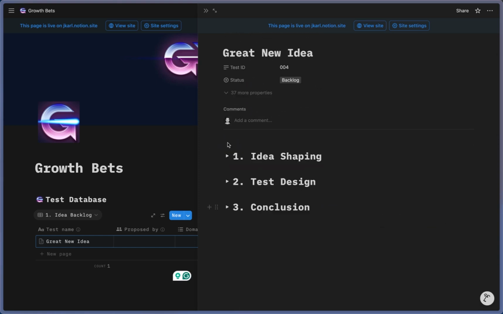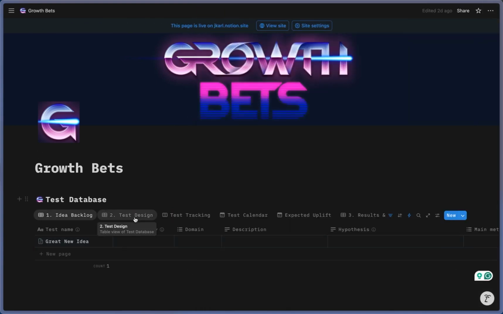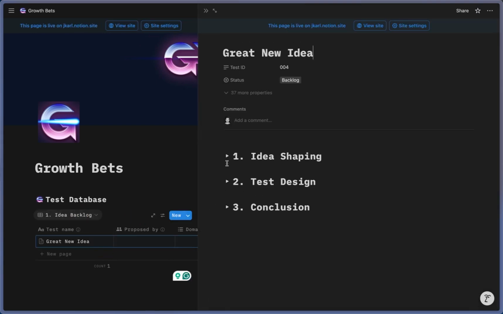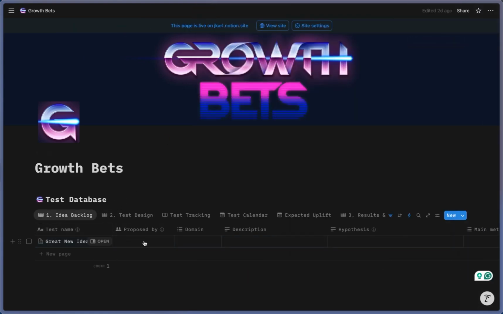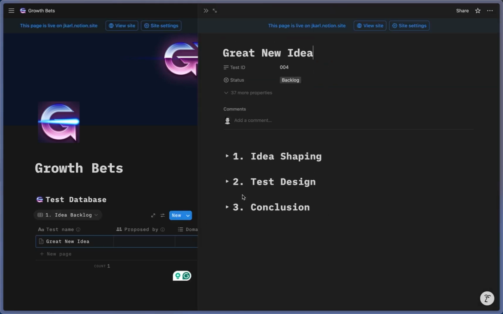What's important to mention is that each of these three phases are reflected in this database view. So these are just two different ways of viewing the exact same information. So if we come back to our great new idea and we decide that we just want to fill in the information for the idea backlog. So maybe you gather your ideas here, and then once per week or once per month, your growth pod, your growth team comes together and evaluates the new ideas in the backlog. And then you decide to move on to the test design.